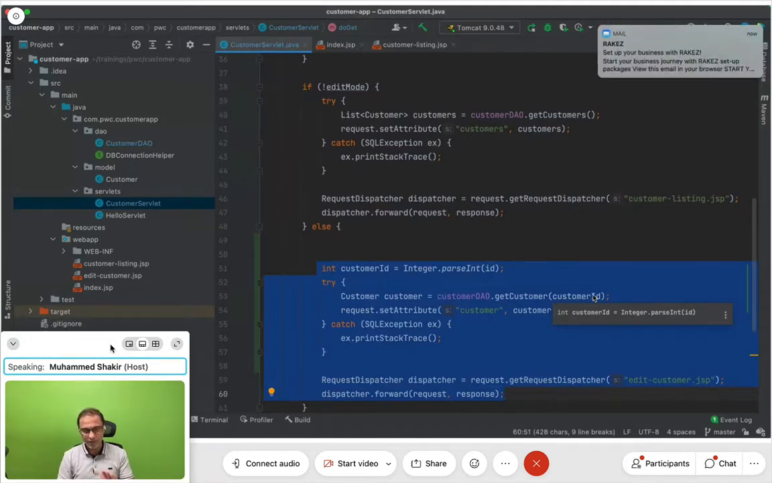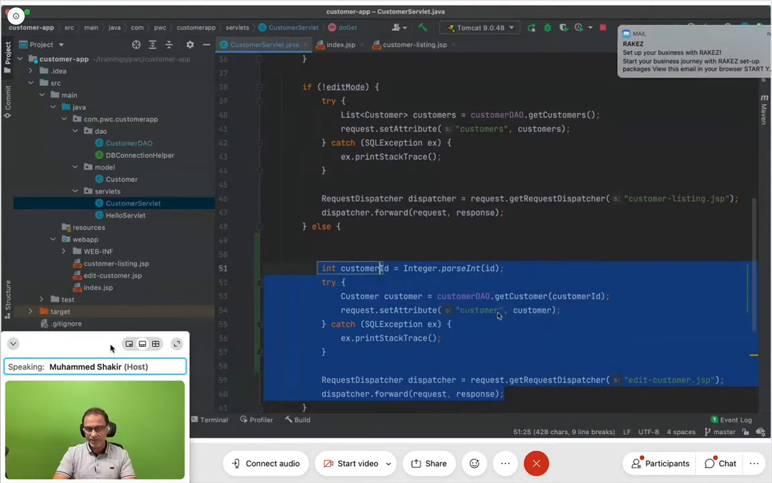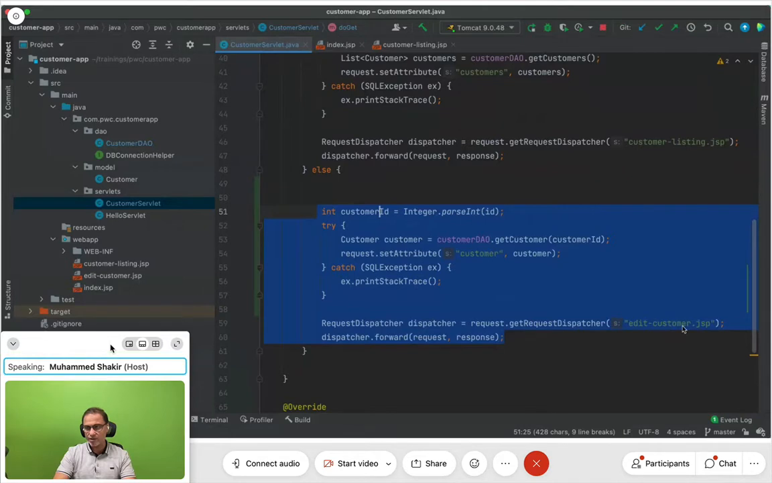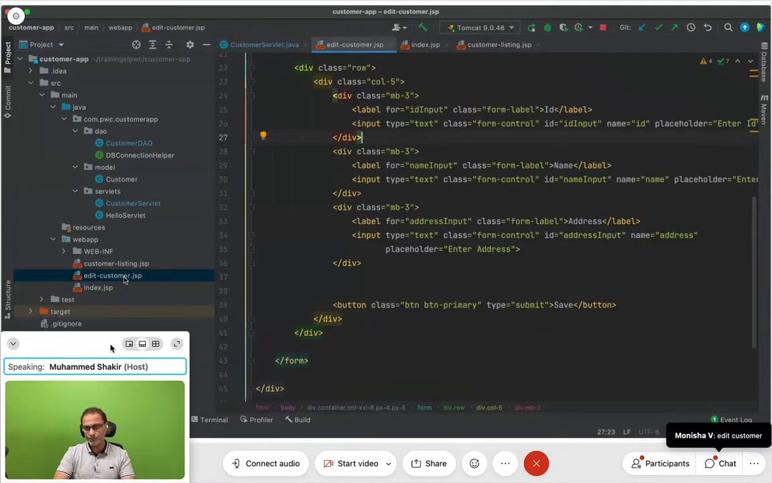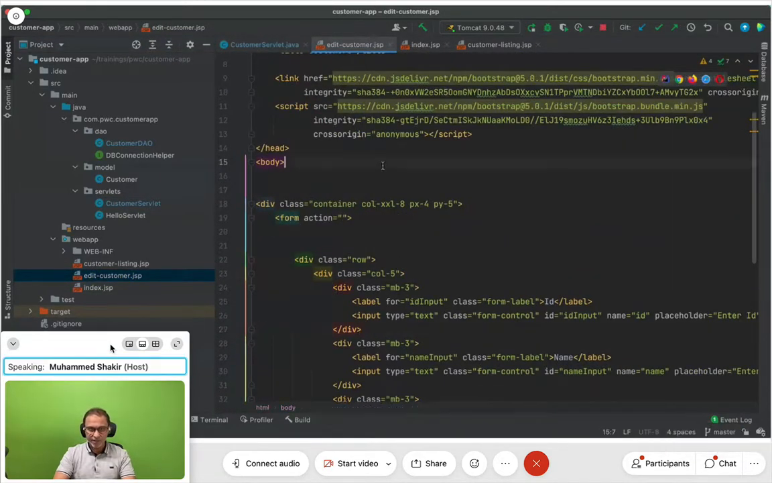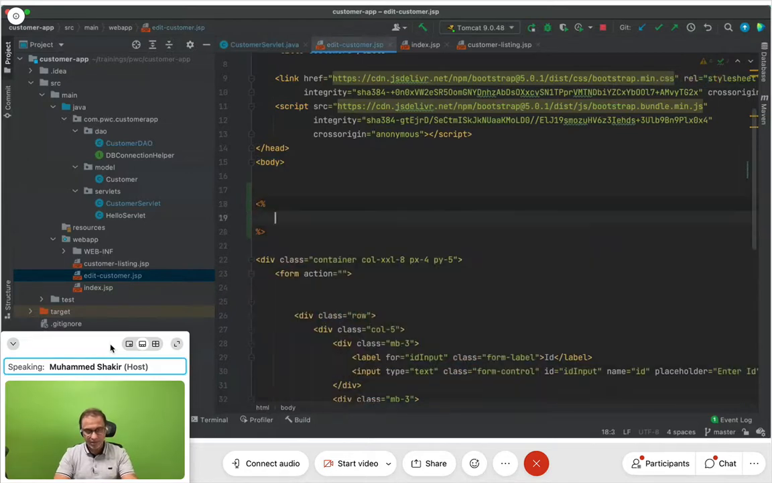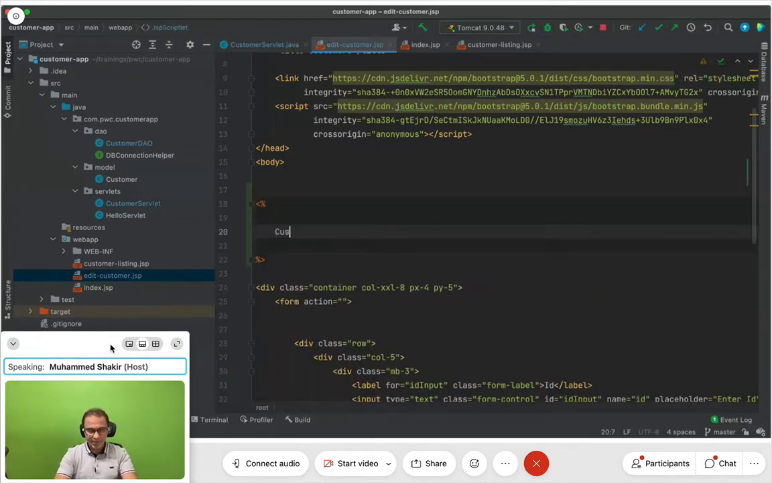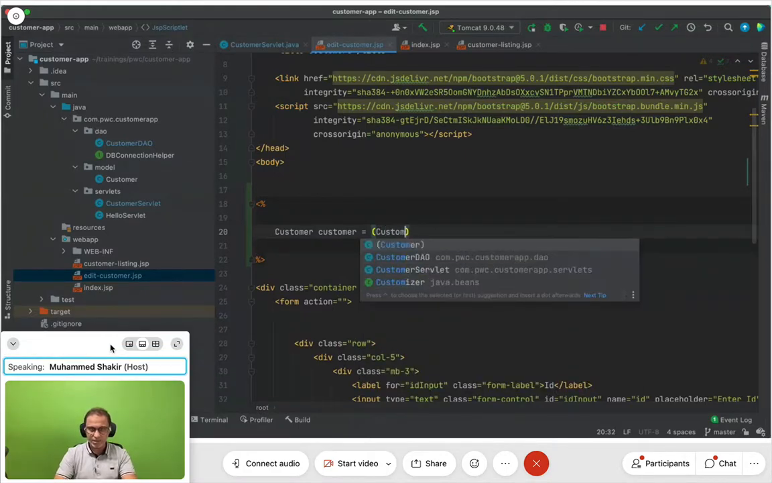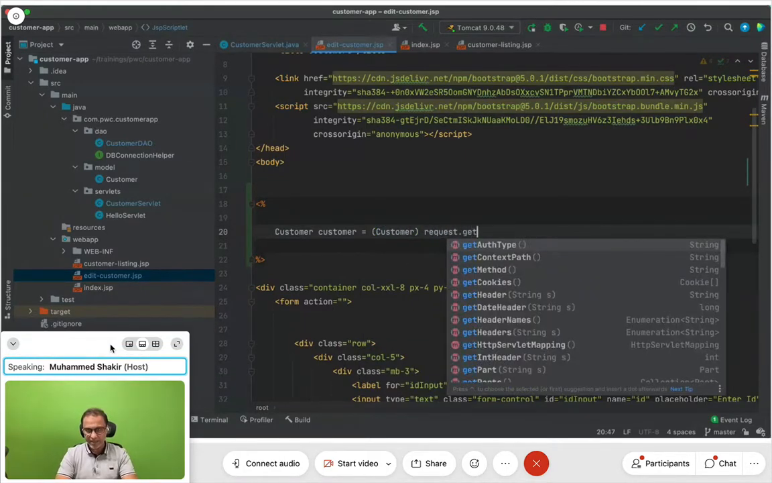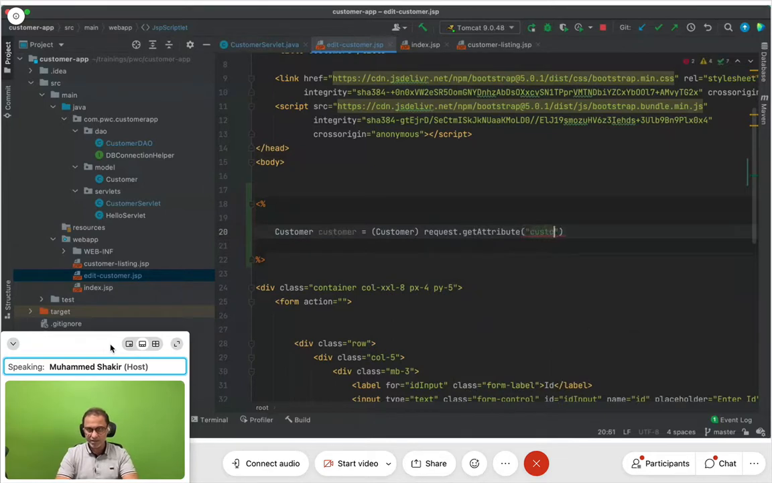But for now, let's see this before the customer object. If there is an ID, and I retrieve the data from the database, then edit-customer.jsp is where I'm going. So now I'm going to go to edit-customer.jsp. Please do not forget, I can write my scriptlet out here and say customer is equal to, I will have to typecast it to Customer, request.getAttribute customer. That's what I'm going to get here.